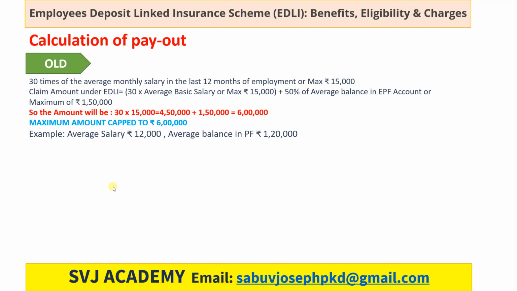If the average salary is 12,000 and the average balance in PF is 1,20,000, what will be the benefit amount? Now the assurance amount will be 30 into 12,000 plus 50% of 1,20,000, which is available in the PF account. So 30 into 12,000 plus 60,000. So the assurance amount will be 4,20,000.